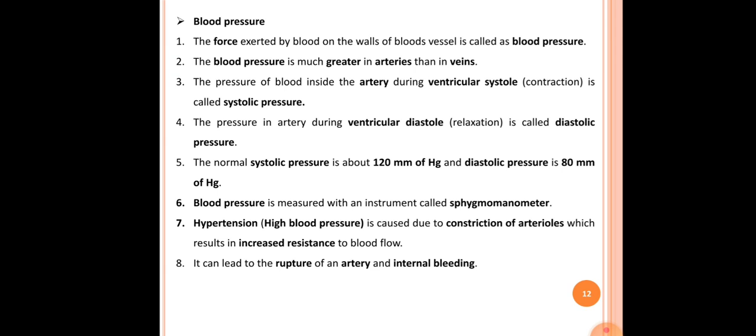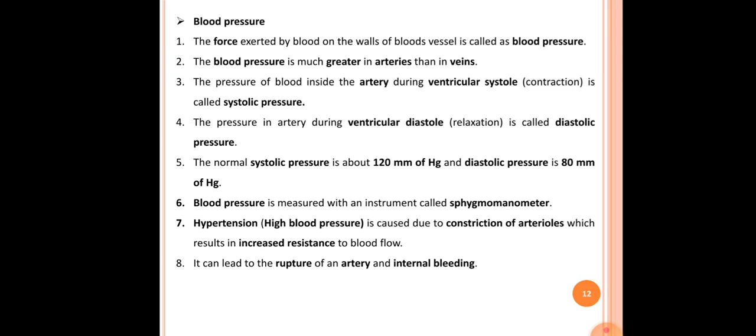The seventh point is that hypertension, that is high blood pressure, is caused due to constriction of arterioles, which results in increased resistance to blood flow. Because of the contraction of the blood vessels, the resistance to blood flow increases. That condition is called hypertension.